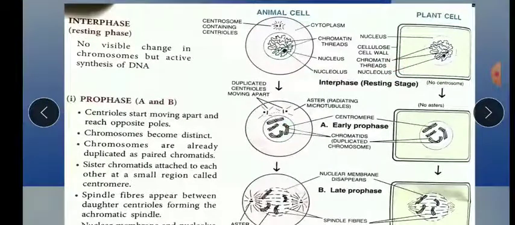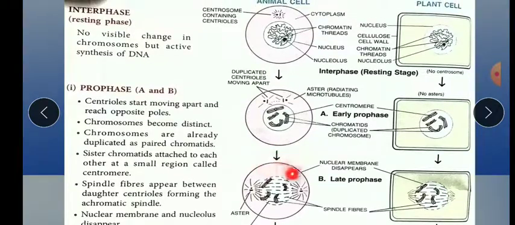In both cells you can see the nucleus with that highly coiled complex structure. We can see the centriole in animal cell, whereas in plant cell the centriole is absent. Only we can see the cell wall, the outer membrane. So in interphase, the chromosome will remain the same, highly coiled, only RNA and proteins are synthesized. I have explained you that earlier. Now after G2, the M phase will come, in that prophase A and B. Here they are showing two prophase stages.